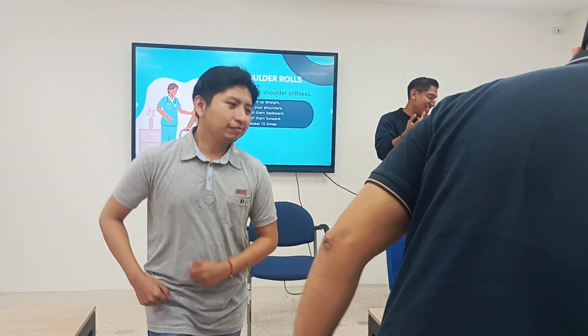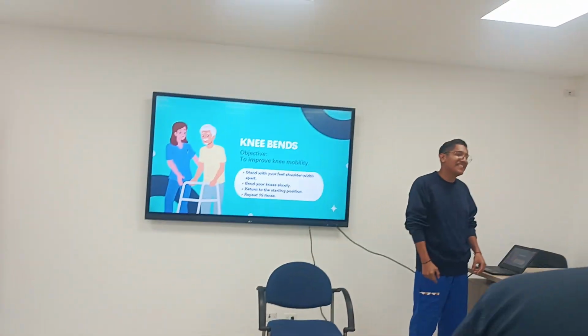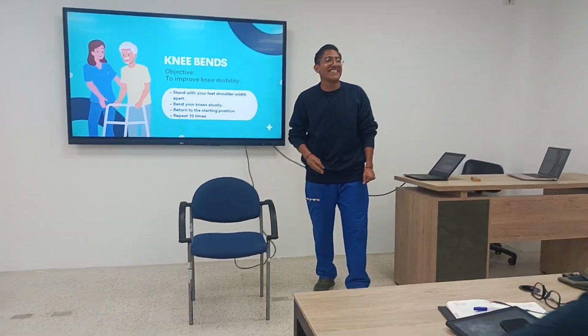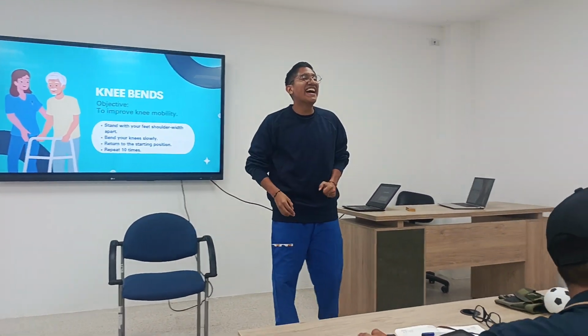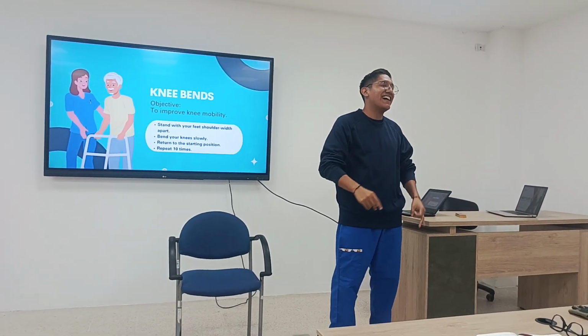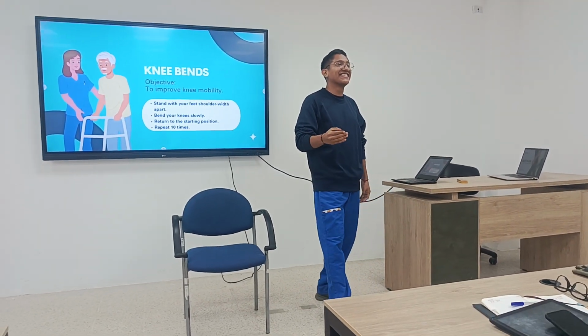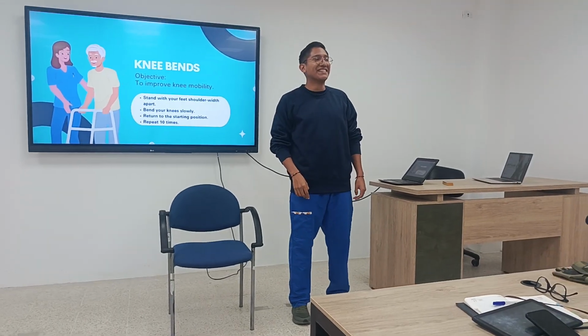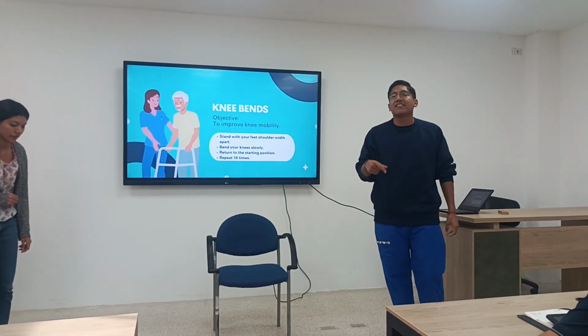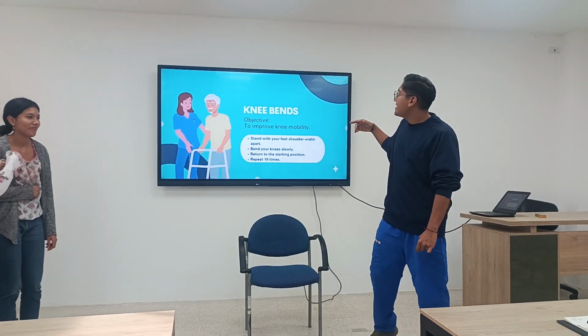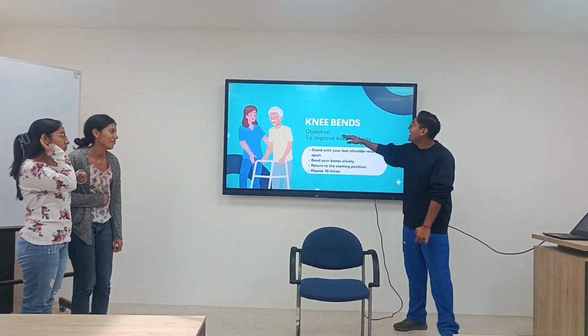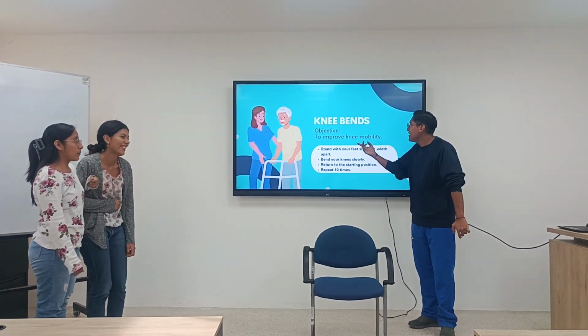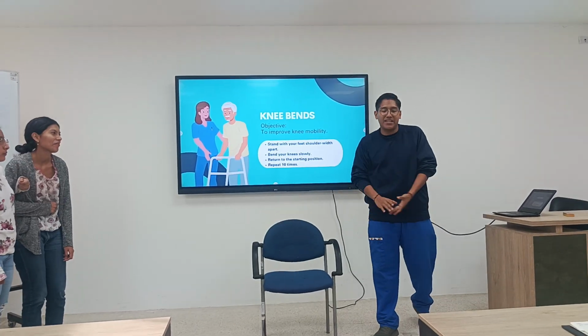The second one needs a volunteer pair. I need two persons, an old person and a therapist. Come on. The second group is the presentation, the speaker. The other group improves mobility.